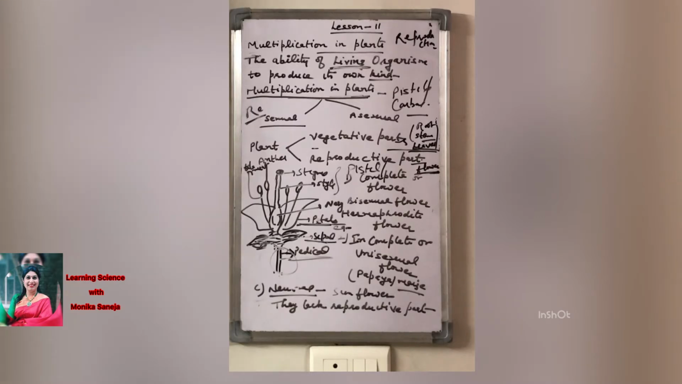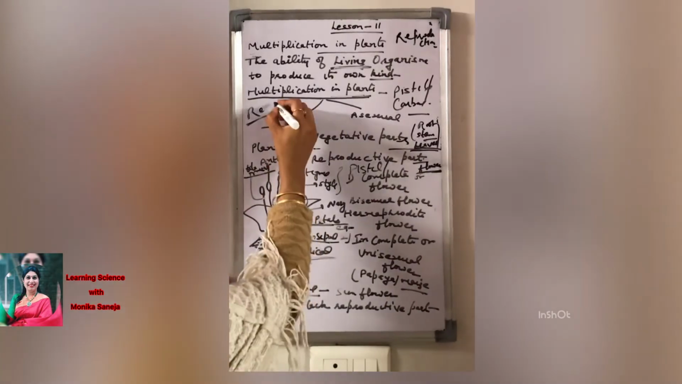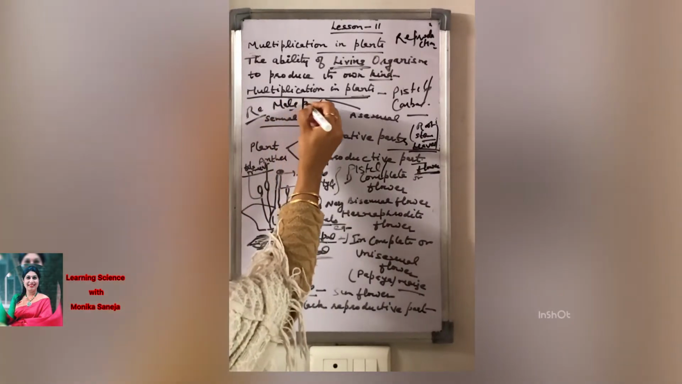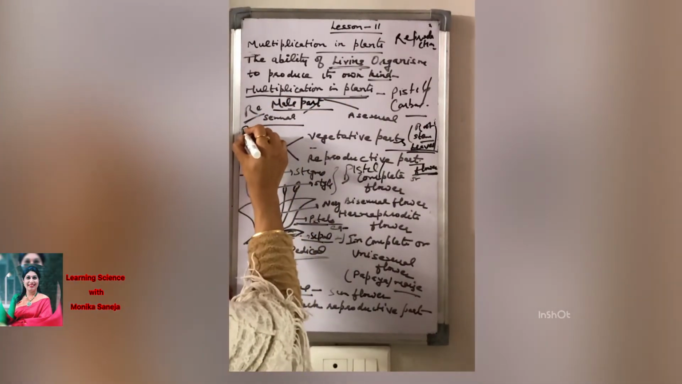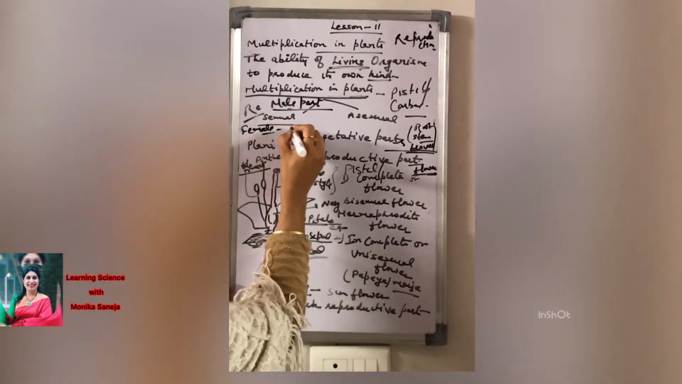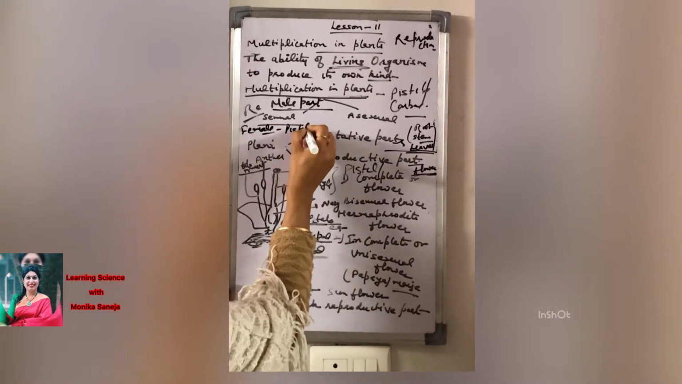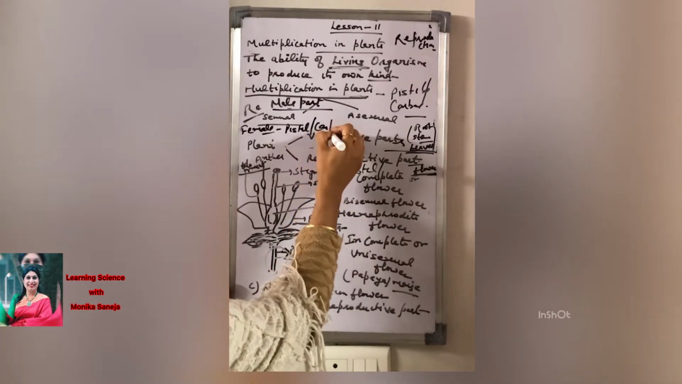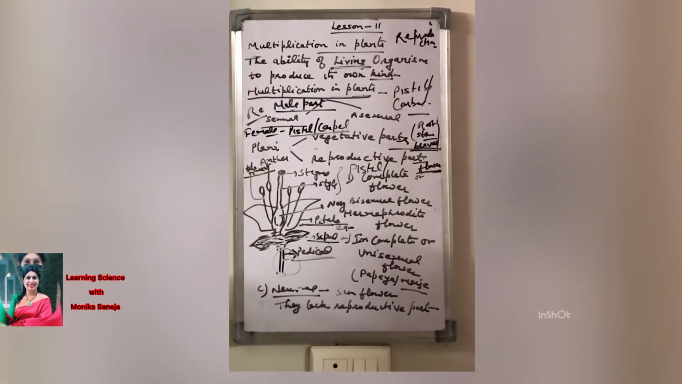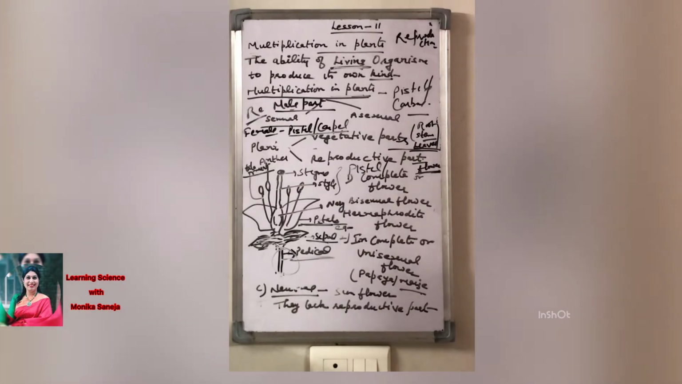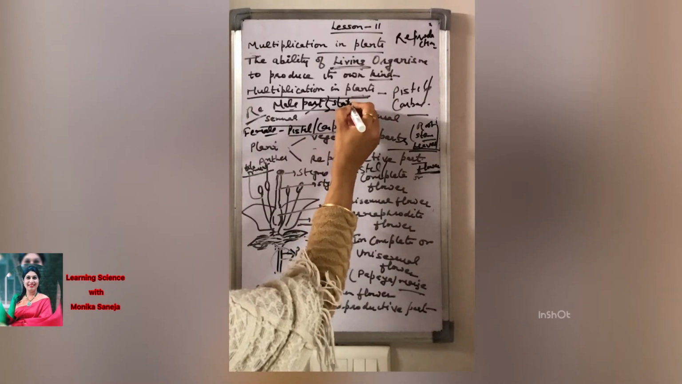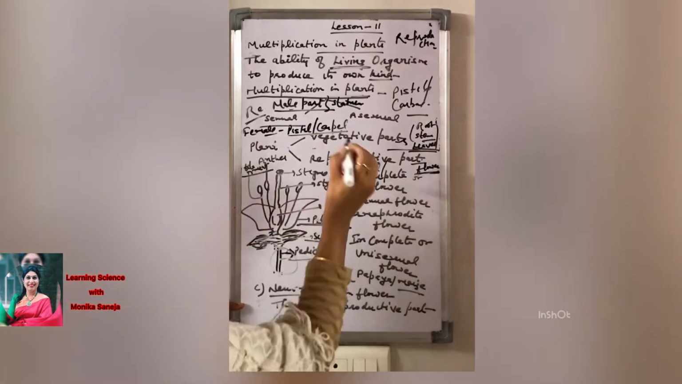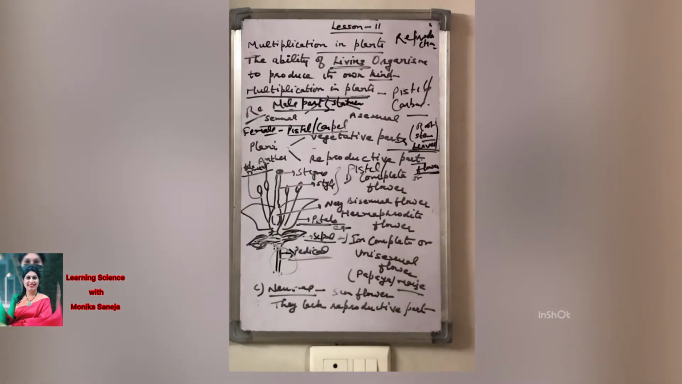The male part of the flower and the female part. The female part is called pistil or carpel, and the male part is called the stamen. The stamen further consists of two parts which we have discussed, one is the anther and the other is the filament.